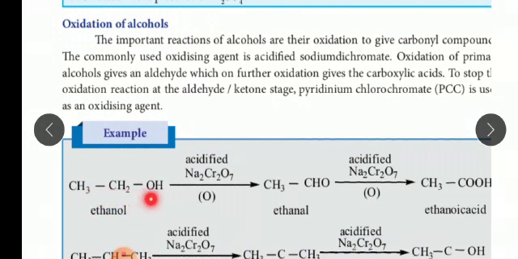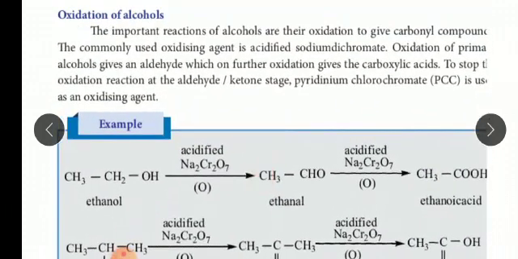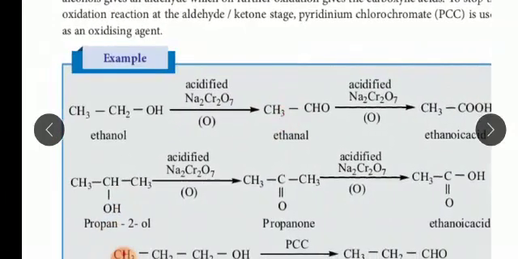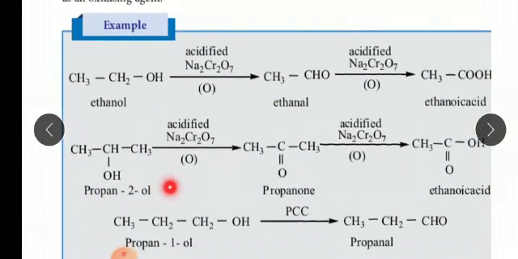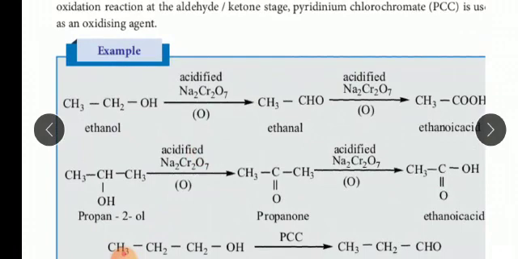Usually the primary alcohol, it may be ethyl alcohol or methyl alcohol, gives aldehyde when it undergoes oxidation in the presence of some oxidizing agent. It may be sodium chromate or potassium chromate. And the secondary alcohol also undergoes oxidation in the presence of sodium dichromate as well as potassium dichromate. It gives a ketone compound.